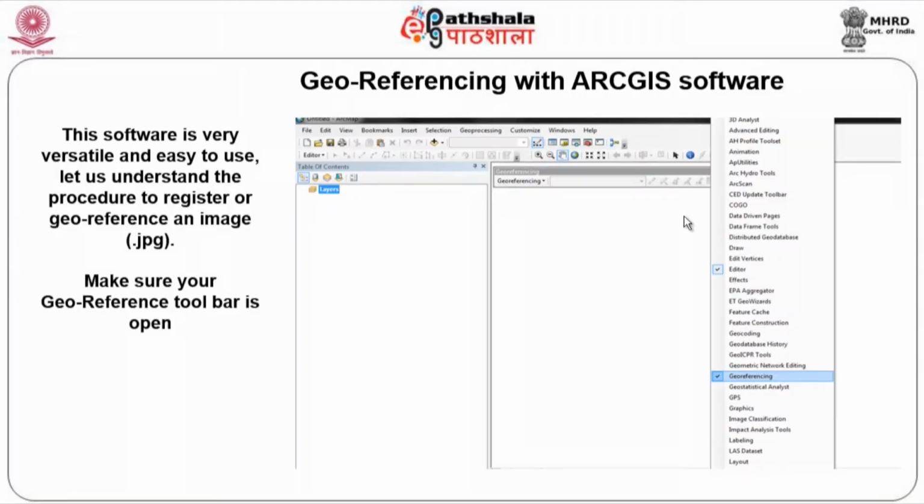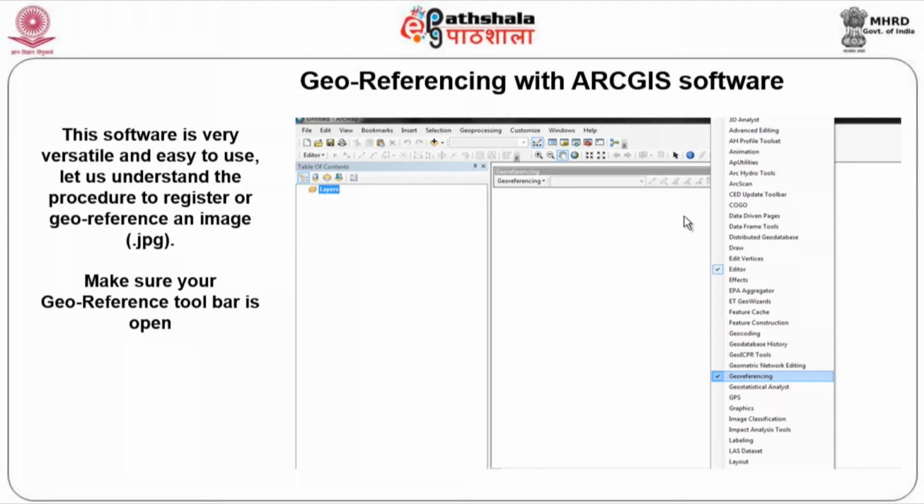In that method, you had data or a map with, say, latitude and longitude provided to you. Now I am going to use another software just to differentiate. I have just downloaded, say, a map from the internet, or my agency, for whom I am going to work or from whom I am going to learn something, has given me a map and asked me to use that map for developing or working on their project. So, what am I supposed to do?